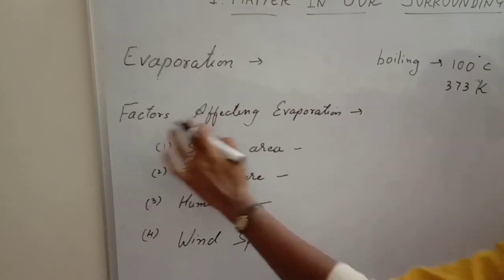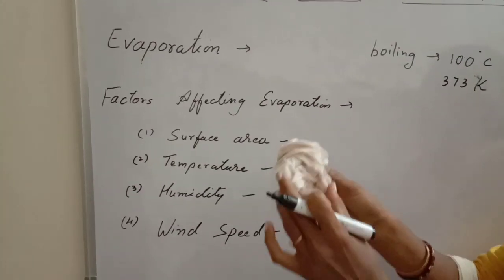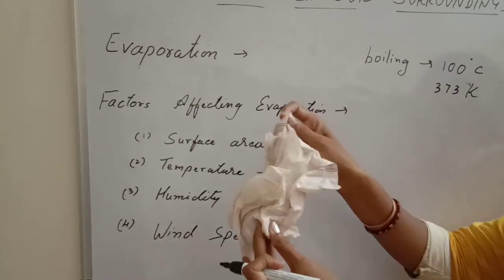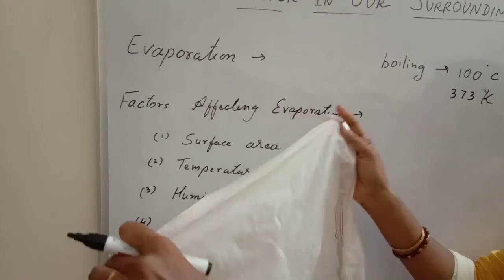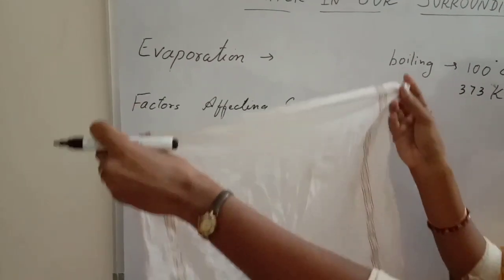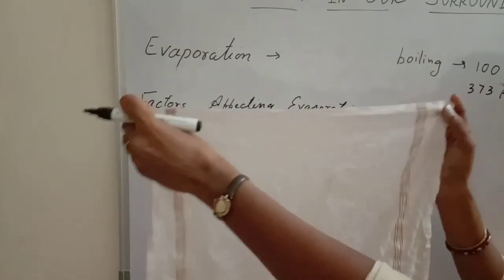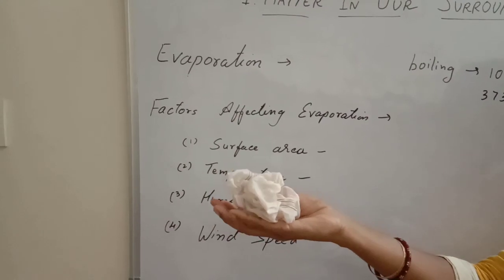Now, what are the factors affecting evaporation? Okay, this is the wet cloth and I want to dry this cloth. So what will I do? What does your mother do with the cloth? She spreads the cloth and then puts it in the sunlight. If she keeps it like this, will it dry up fast?